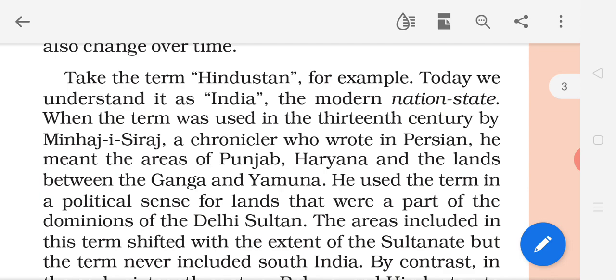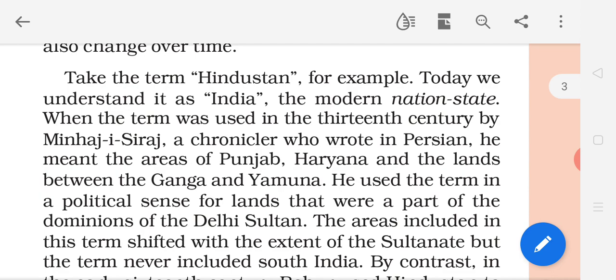Hindustan means... When the term was used in the 13th century, by one of the chroniclers, historian Minhaj-e-Siraj, underline this word. He used Hindustan to describe what? Minhaj-e-Siraj, a chronicler, a historian who wrote in Persian, meant the areas of Punjab.